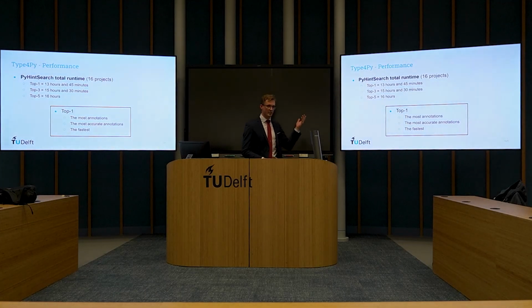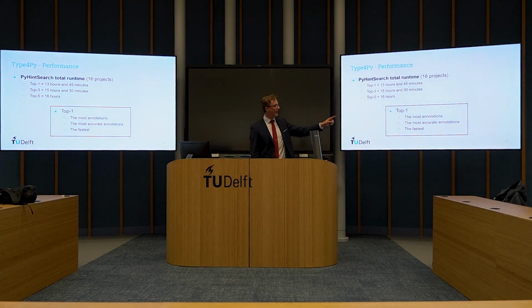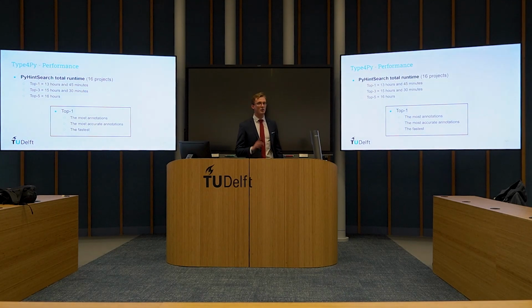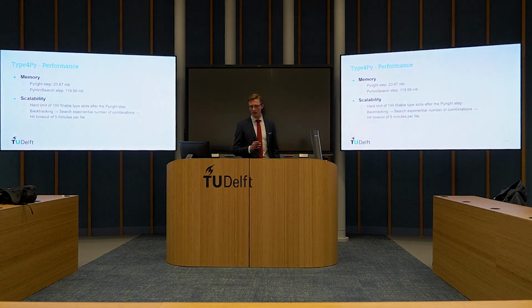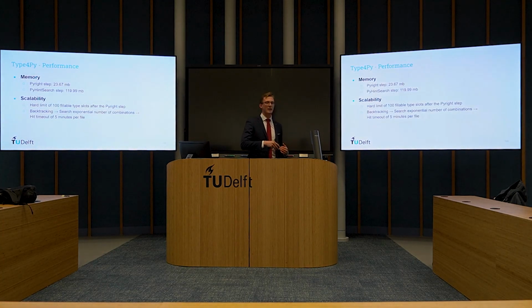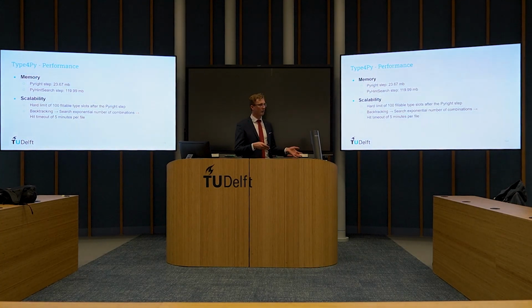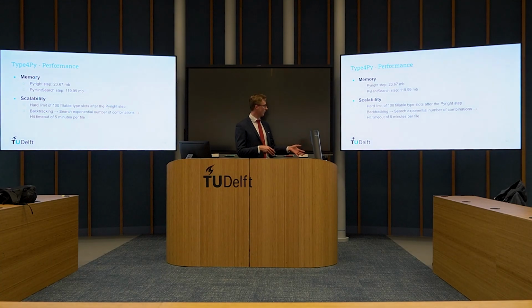From this and the previous slides, we can see that using the top 1 actually provides the most annotations, also the most accurate annotations, and it is the fastest. As for memory usage, PyHintSearch uses around 120 megabytes of memory, and for its scalability, there's a hard limit of 100 fillable type slots after the PyWrite step. So if PyWrite has run, and there are more than 100 type slots that can be filled, it's just inconvenient, and we skip those files. Everything underneath the 100 mark is still explored.